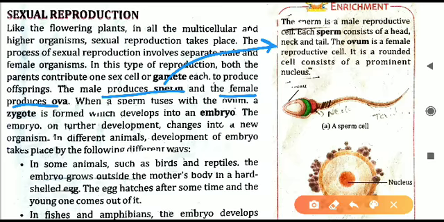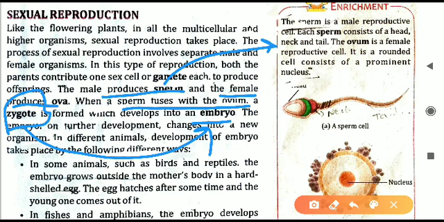So the male gamete, sperm, and the female gamete, ova, both of them will fuse together, they will fertilize, and as a result we will get a zygote. The zygote is formed when the sperm fuses with the ovum, and later on this zygote will develop into an embryo, and the embryo forms the offspring. This is the full process that is given in short in this paragraph.